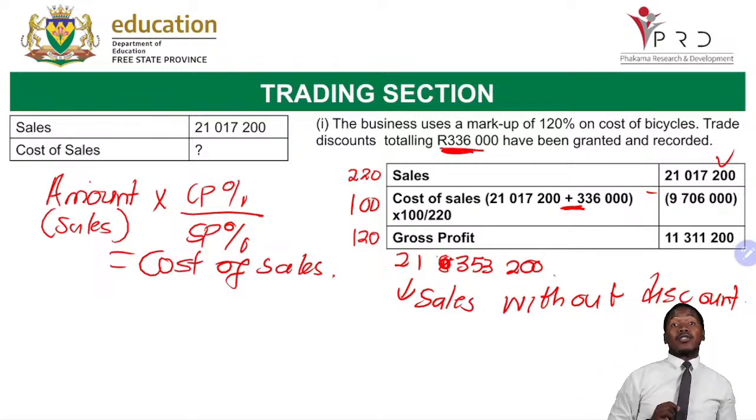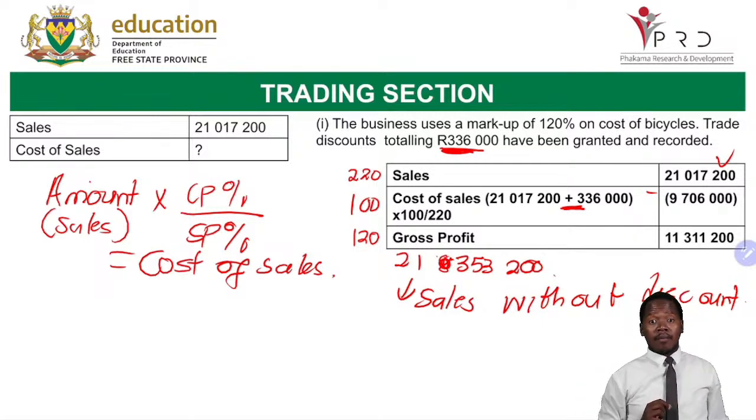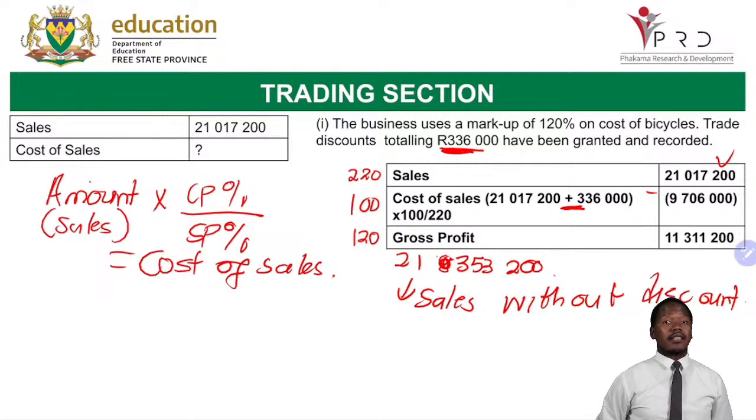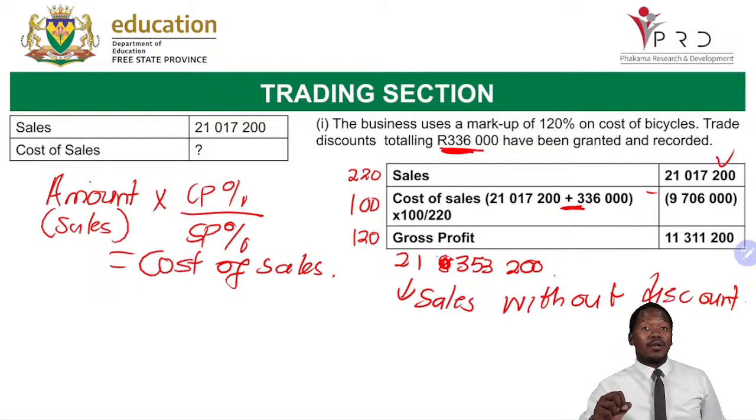Please be careful because we'll be dealing with millions tomorrow. You'll be dealing with millions. Please always count your zeros. Remember, there are 6 zeros for a million, 5 zeros for 100,000. And then please remember those things. Count your figures whenever you are writing in your answer script.